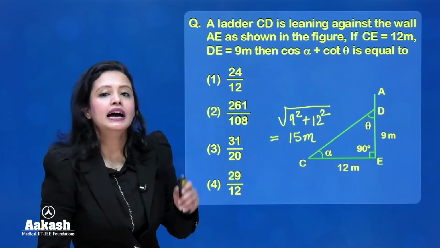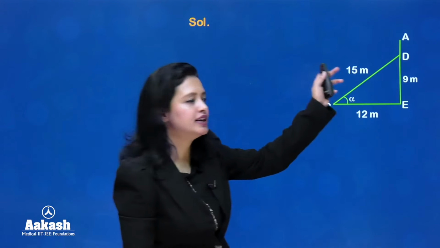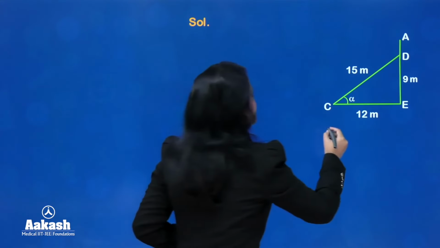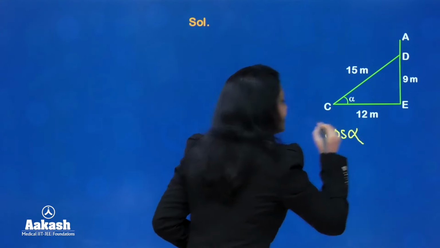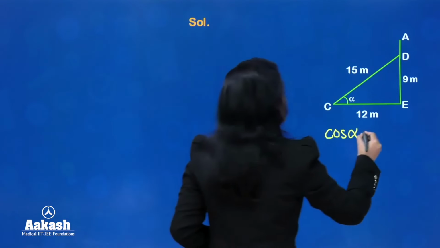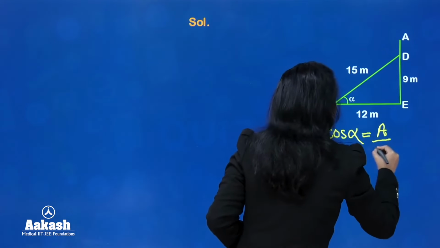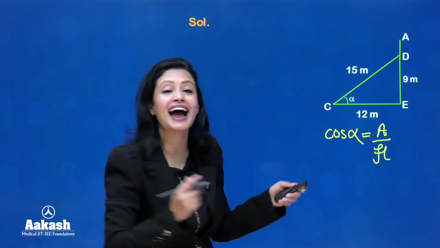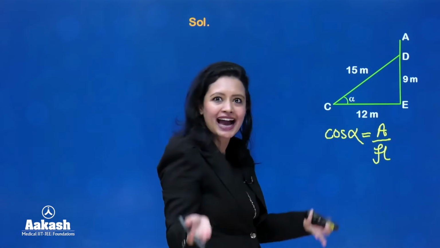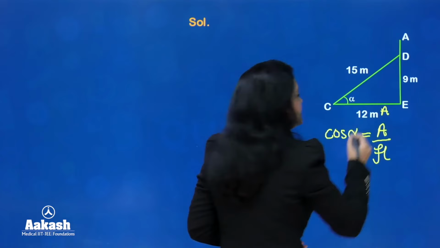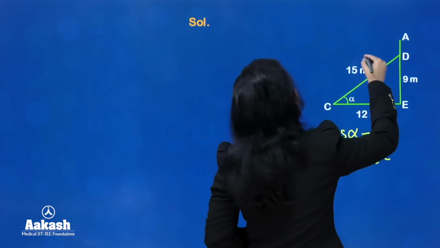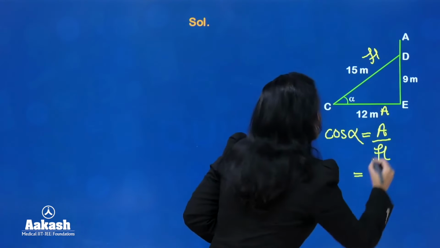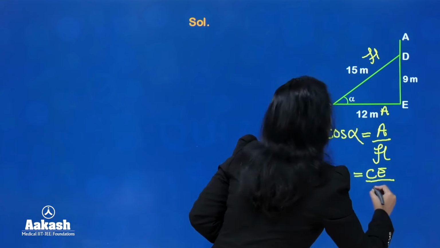Okay? Now, let us move on and let us see this triangle here. And in this triangle, we have just, for now, ignored theta. ठीक है? तो अभी के लिए we'll figure out the value of cos alpha. Okay, now we know that cos alpha is equals to adjacent over hypotenuse. Now what is adjacent, what is hypotenuse with respect to alpha here? So we know that adjacent is the side that is adjacent to the angle, right? So this is adjacent, CE is the adjacent side. Hypotenuse is obvious, CD is the hypotenuse. Okay, so we can say that cos alpha is equals to CE over CD.